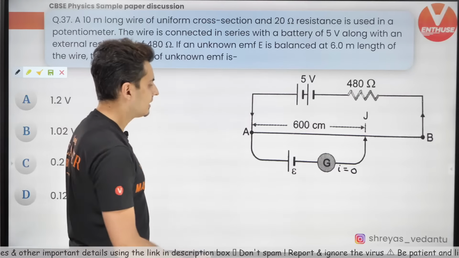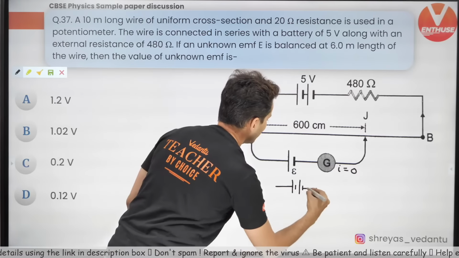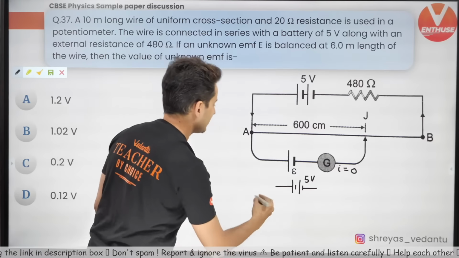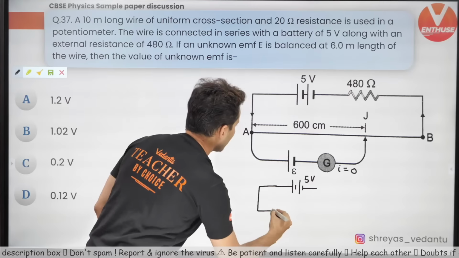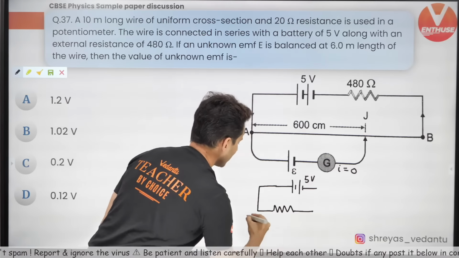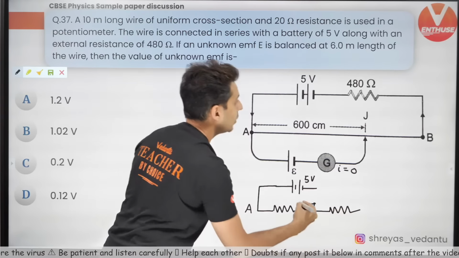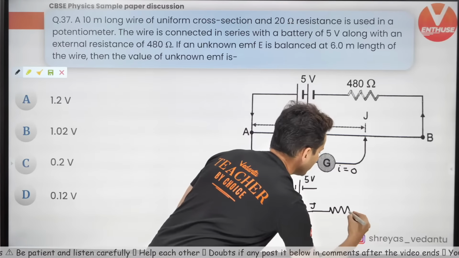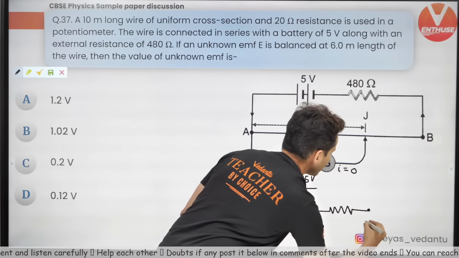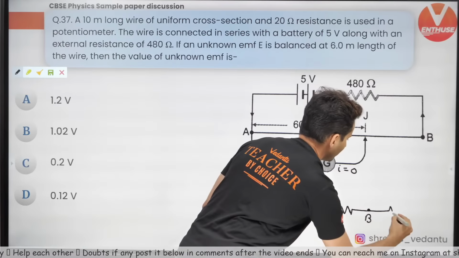So this circuit is actually similar to 5 volts as it is, and from A to J is one resistor. This is A, this is J. From J to B is another resistor, and from B to this point is also one resistor.